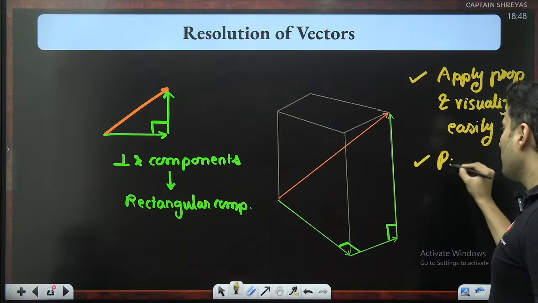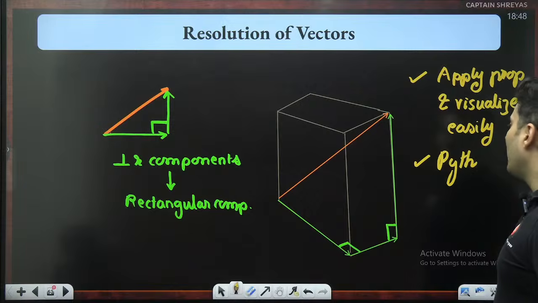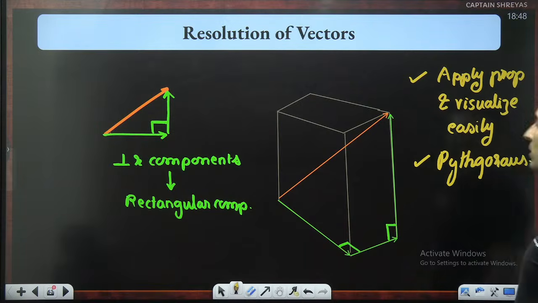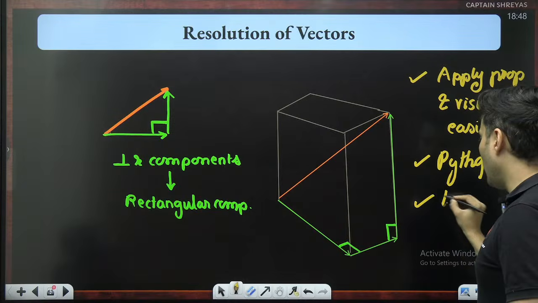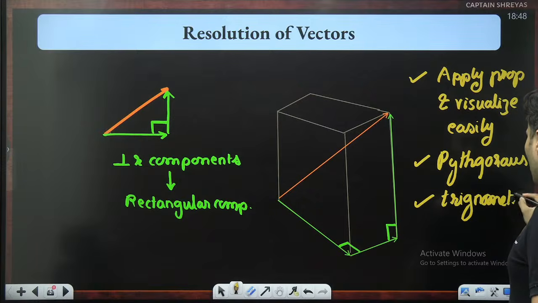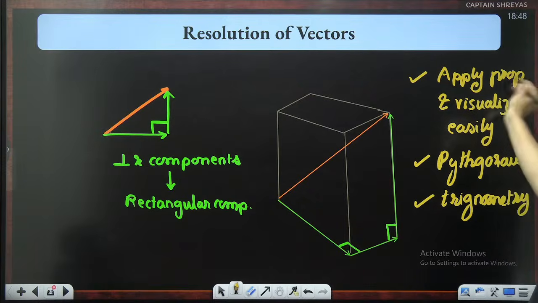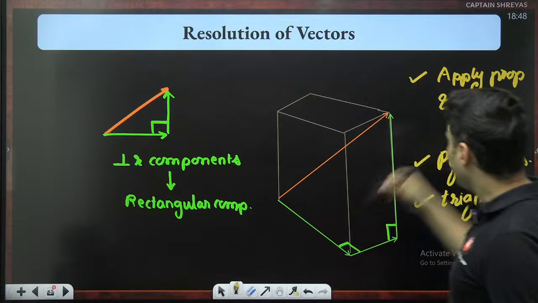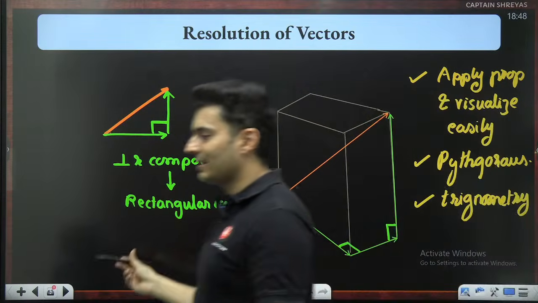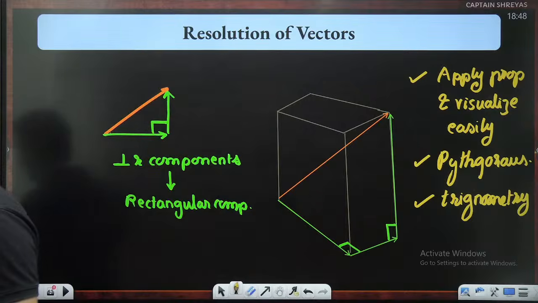I can apply Pythagoras theorem. Not just that, I can also apply trigonometry rules, and any other properties that are there. I can apply all these things for triangles, cubes, squares, rectangles, etc. That is the reason why we use it.